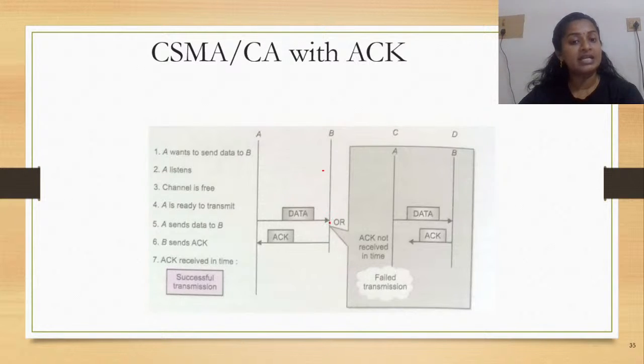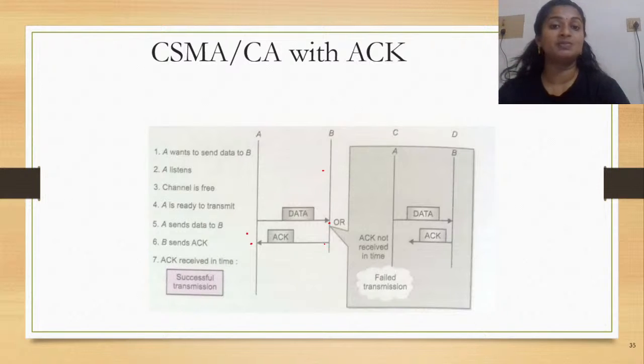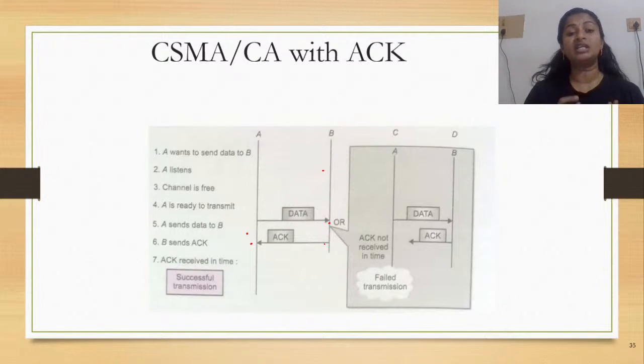And once the data is received in the valid form, what would happen? The receiver is B, right? The receiver would send an acknowledgement. And the acknowledgement should reach the sender in the specified time. If it does not reach, it is like the sender has not received the acknowledgement, and it will think, oh, the message has been lost, and the sender would retransmit the message.